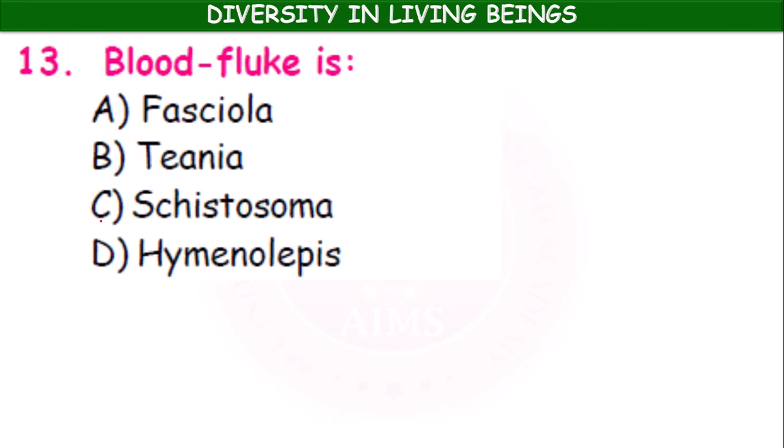The blood fluke is... Fasciola hepatica. Okay, Fasciola is the genus and hepatica. It is a liver fluke. The Taenia solium. It is a tapeworm. Schistosoma haematobium. This is the blood fluke. So here the blood fluke is Schistosoma haematobium.